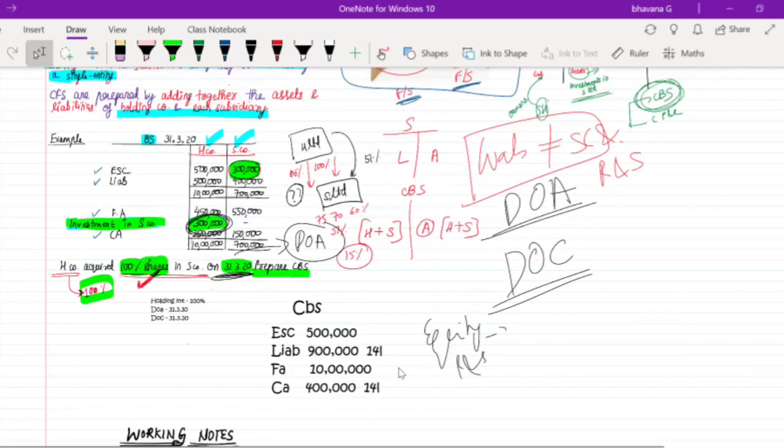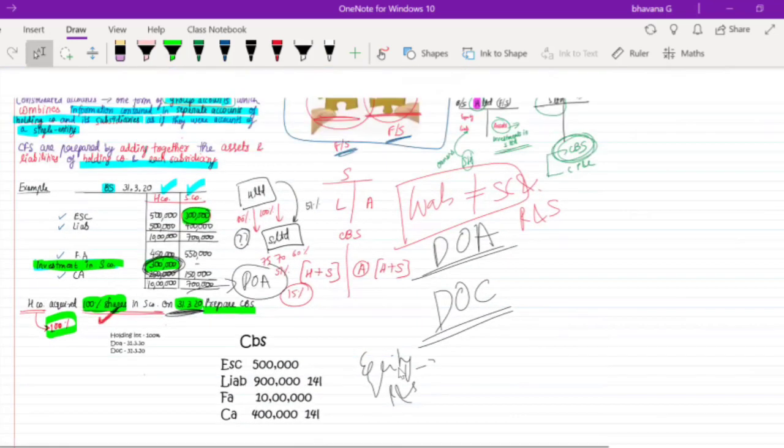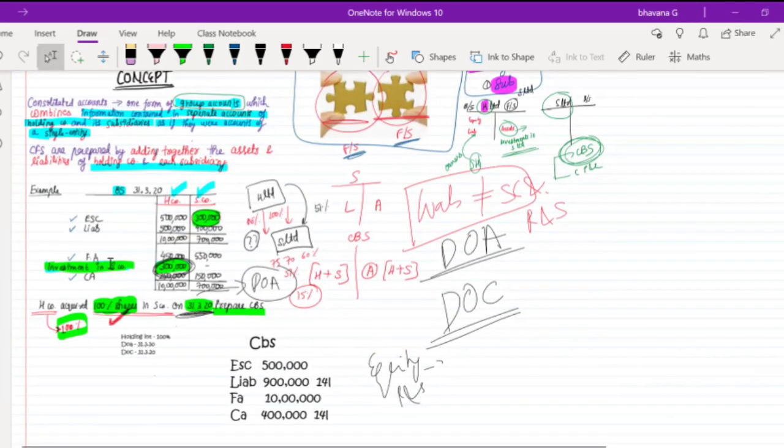So are you clear with this? Do you guys have any doubts? So this was all the basics. Now that we have understood what consolidation of financial statements is, how a consolidated balance sheet is prepared, and what the date of consolidation, date of acquisition and holding interest are, after this we are going to move on to our next step. So now this is the basic. If any basic sum is given, you will be able to solve it now.